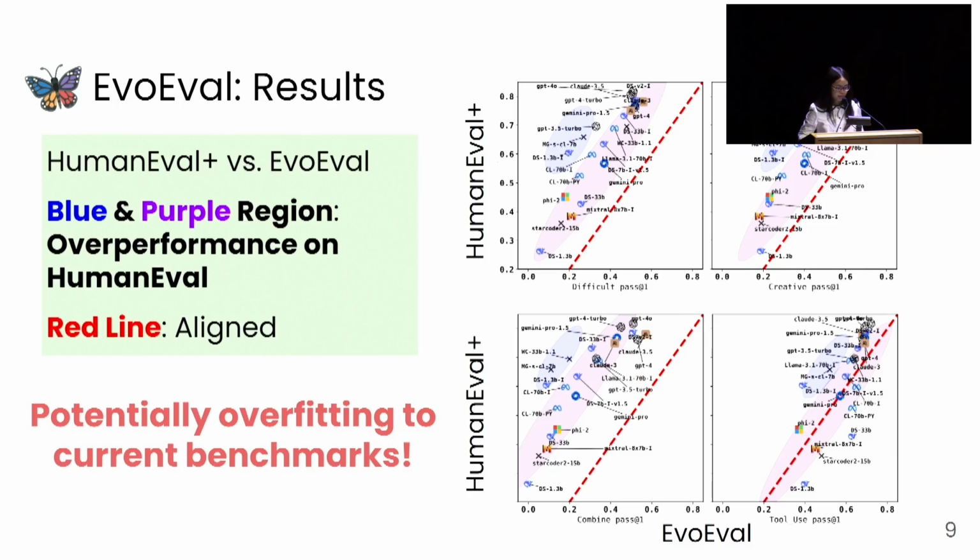So next, we plot the detailed HumanEval Plus scores versus the EvoEval scores across models. We can observe that the shaded region shows a large portion of the large language models tend to be worse on EvoEval compared to HumanEval Plus. Meanwhile, some language models have much higher HumanEval Plus scores compared to their EvoEval performance, highlighted as the blue shaded region. This implies potential data leakage issues of popular benchmarks.